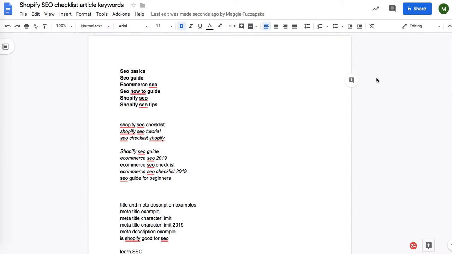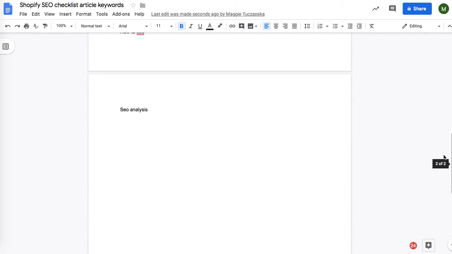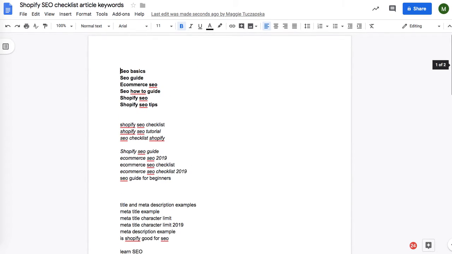Hey guys, so the next step after I have got a list of keywords, the list of keywords I found through Google Keyword Planner, and I picked the ones that had the most monthly volume, the biggest monthly volume, and obviously those that weren't too competitive. Obviously, it's quite a competitive niche.